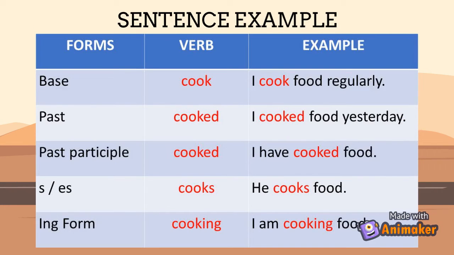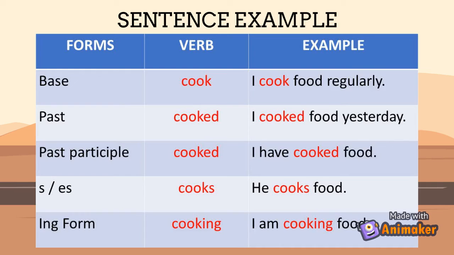Now, let's take a look at sentence examples of various forms of verb. The base form is cook. Sentence example is I cook food regularly. The past form of cook is cooked. The sentence example is I cooked food yesterday. The past participle form is also cooked. Example of sentence, I have cooked food.